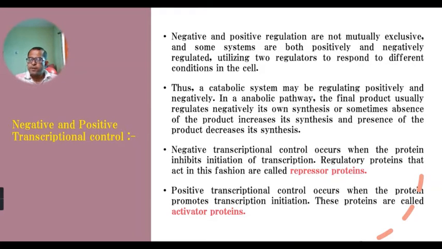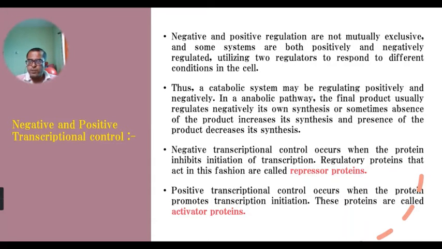Now, in the positive transcriptional control mechanism, it is also regulated by a protein, and that protein is known as the activator protein. The function of this activator protein is to promote transcription initiation. Negative transcription control inhibits the initiation of transcription, which means it directly inhibits gene expression.